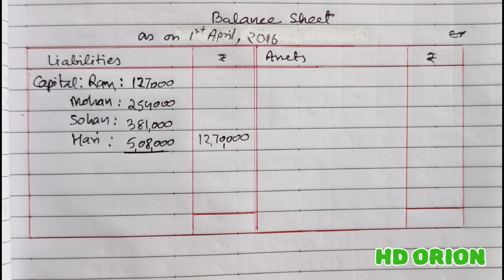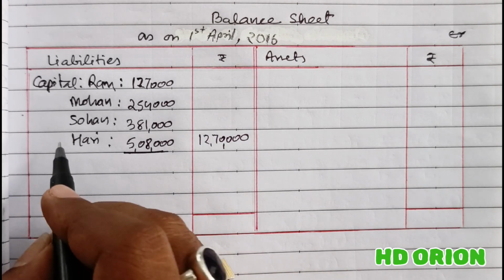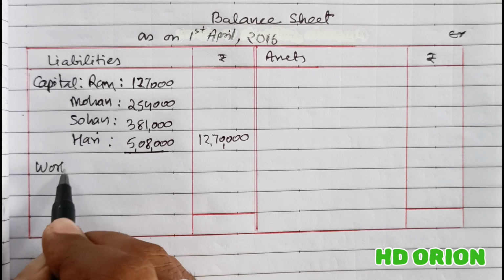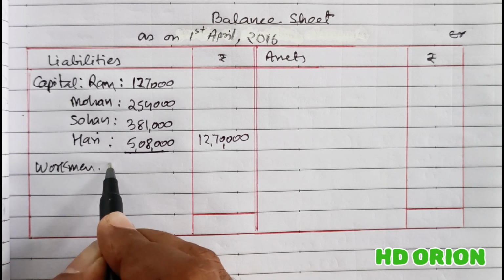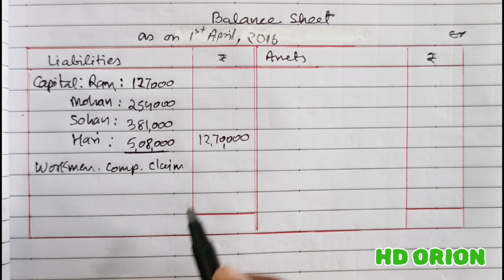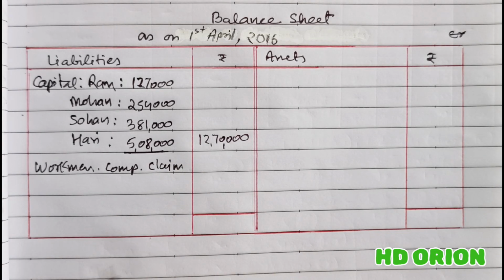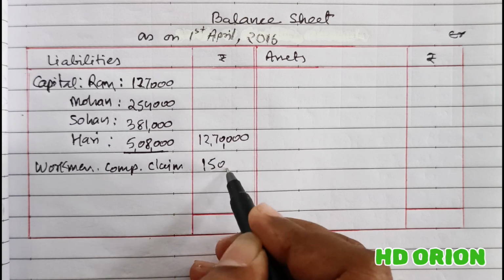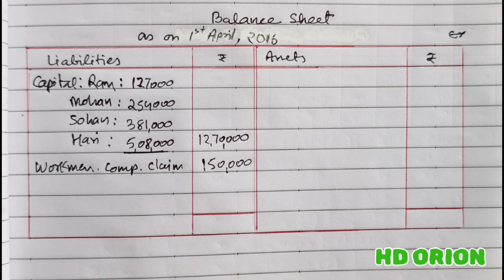Now, if you compare with the old balance sheet, there is workman compensation reserve and there is a claim of rupees 1,50,000. So workman compensation claim. Now the reserve is converted into claim, which the firm has accepted, and it is of rupees 1,50,000.